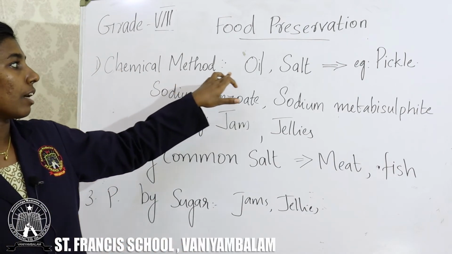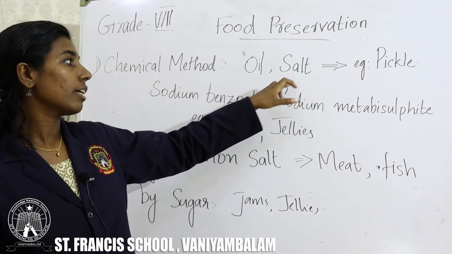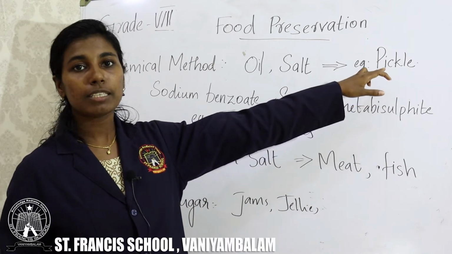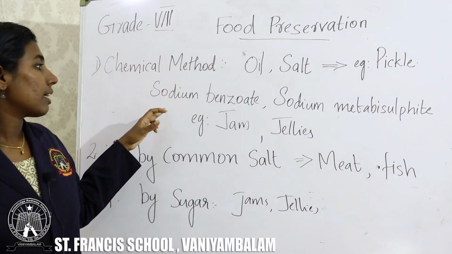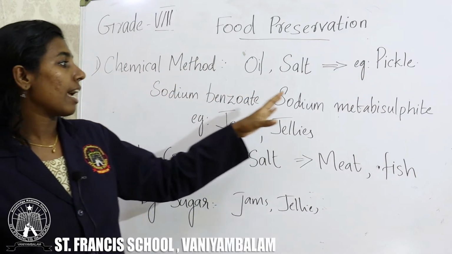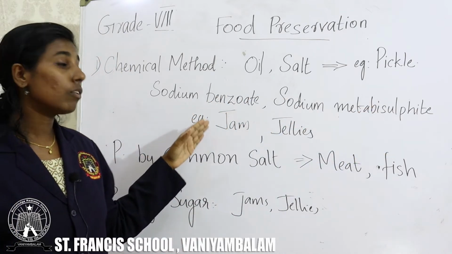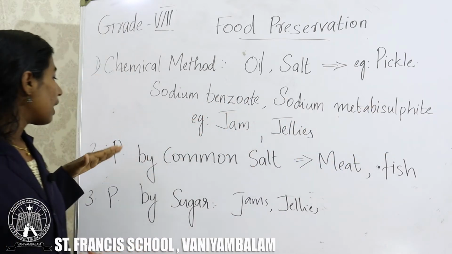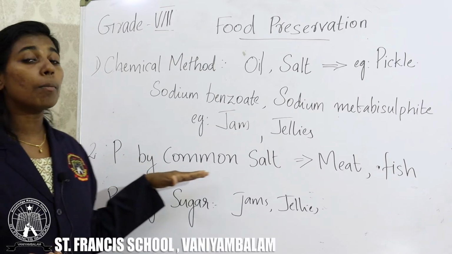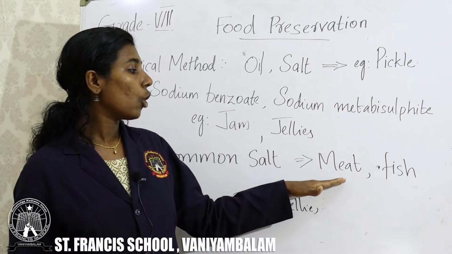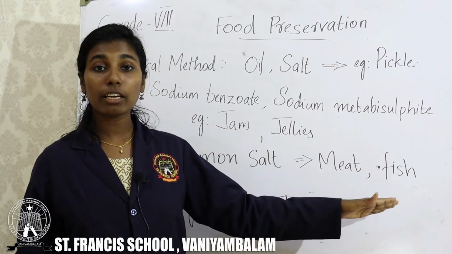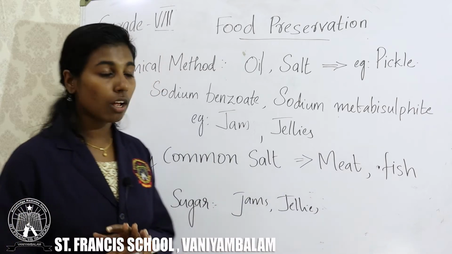In this chemical method, we are using oil and salt to preserve many food items like pickle. And another chemical is sodium benzoate and sodium metabisulfite. It will help us to preserve jams and jellies. And we can preserve the food item by common salt. We can preserve meat, fish, mango, etc. using the common salt.